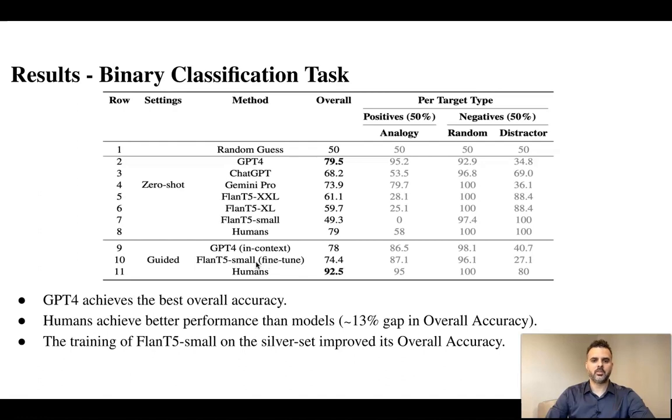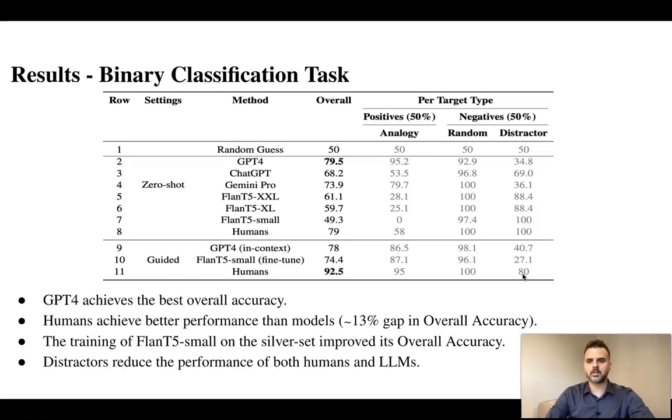The training of Flan-T5 Small on the automatically generated data significantly improved its performance. And lastly, the challenging distractors reduce the performance of both models and humans, and this result is statistically significant for models but not for humans.